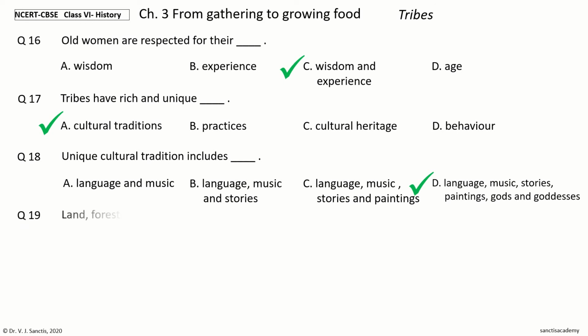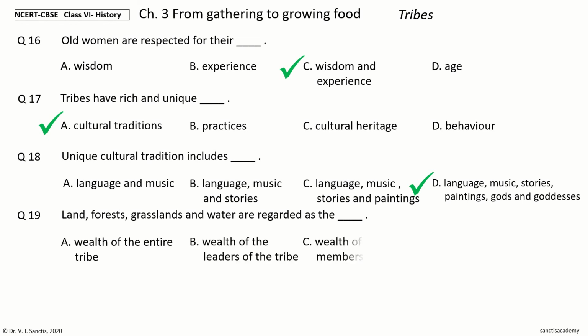Next question. Land, forests, grasslands, and water are regarded as the dash. The options are wealth of the entire tribe, wealth of the leaders of the tribe, wealth of the older members of the tribe, wealth of the leading families of the tribe.